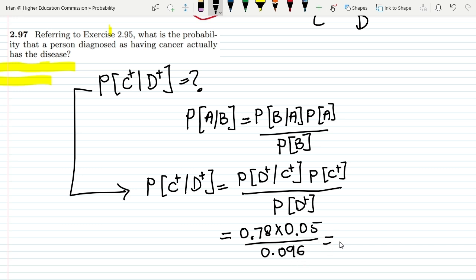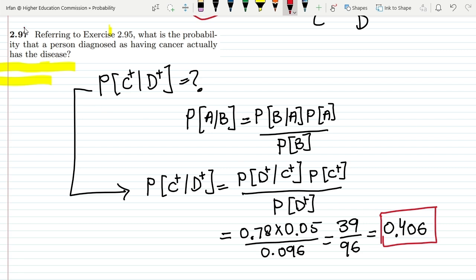How much is this? This is 39 divided by 96, which ultimately gives me the answer, that is 0.406. So this is the answer of question 2.97. I hope you have understood the essence of such type of questions, how to use the Bayes theorem, and what is the procedure behind it. If you have any question, you can ask me in the comment box.